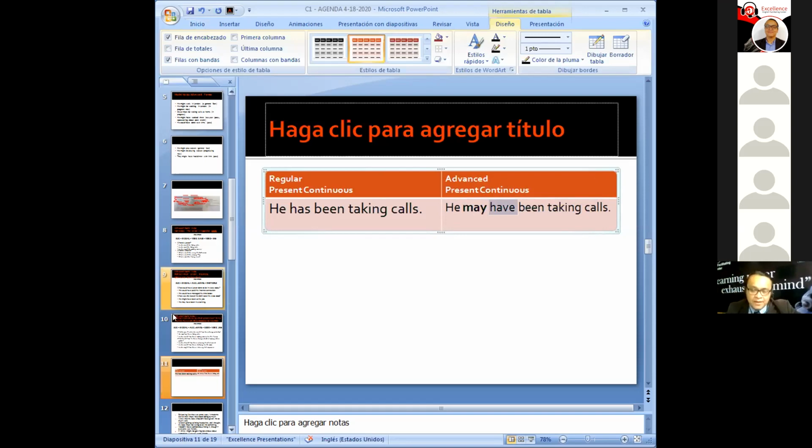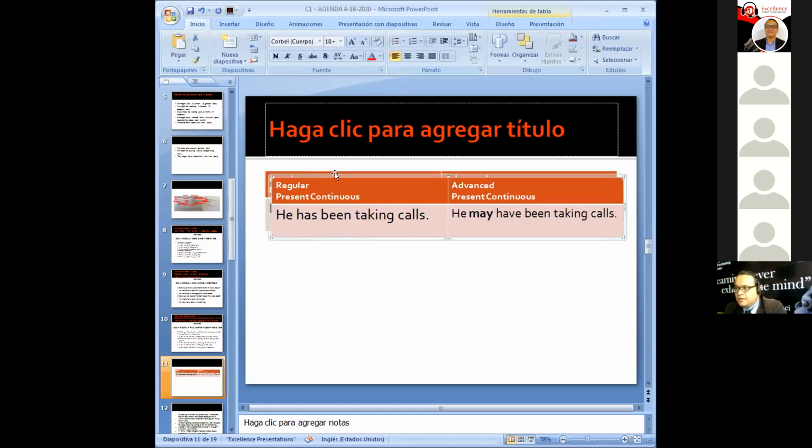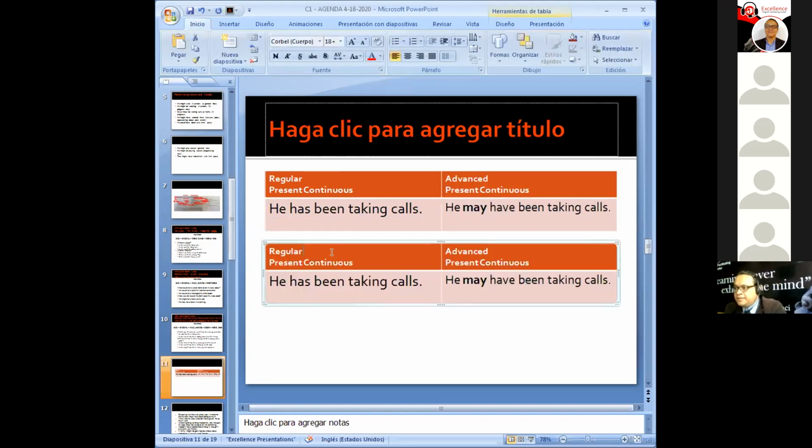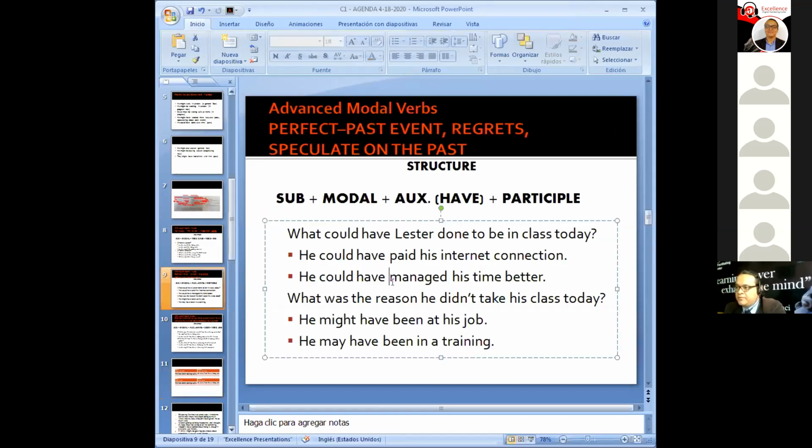Now you see what I'm saying? Okay. So this is for the continuous form. Let's take a look at the perfect form. So here, regular present perfect. Advanced present perfect. Let's take a look at some of your examples, for instance.